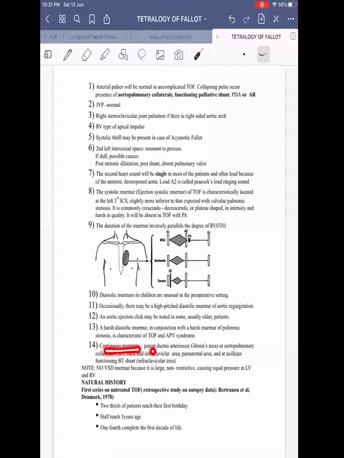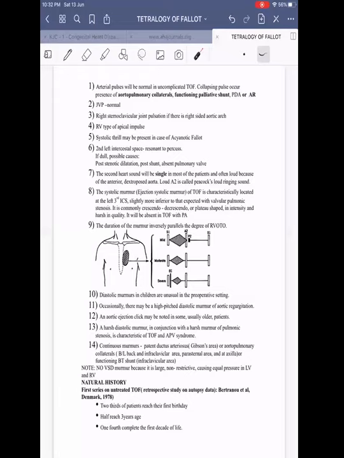Again, this is a commonly asked question. What are the causes of continuous murmur in TOF? The answer should be PDA, where it will be heard over the Gibson's area. The aortopulmonary Gibson's area is the left first intercostal space, a little bit away from the sternum.